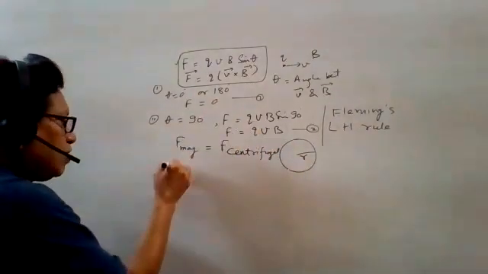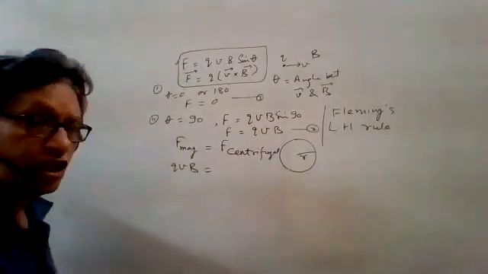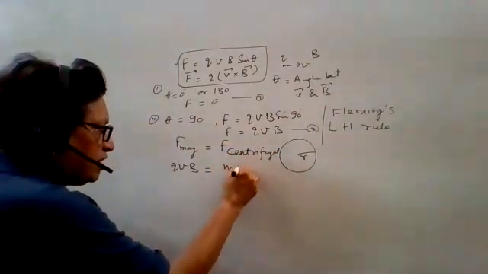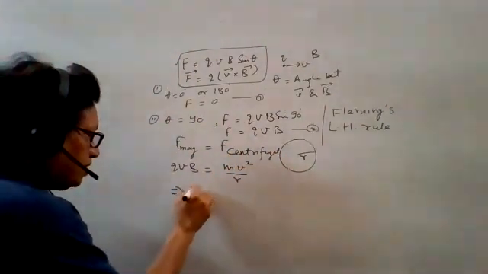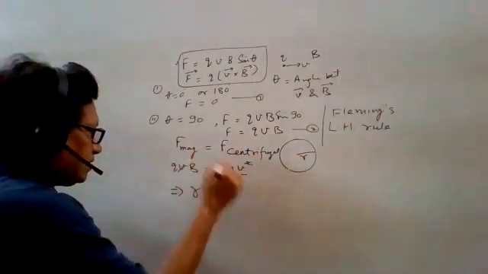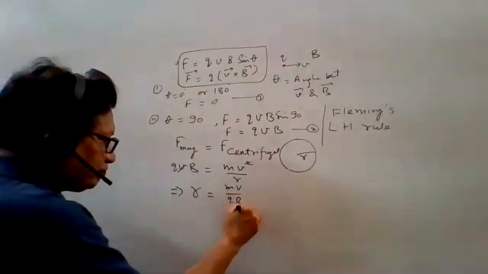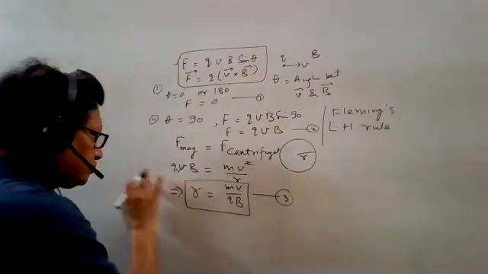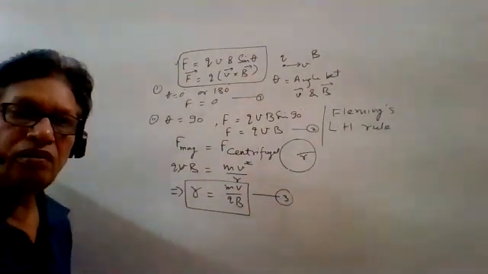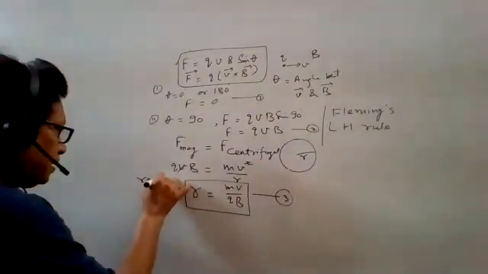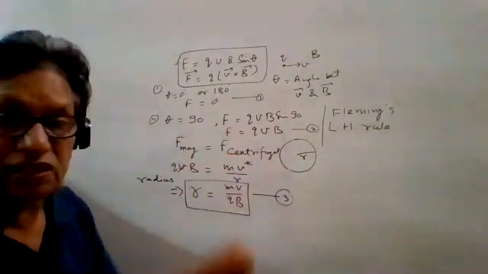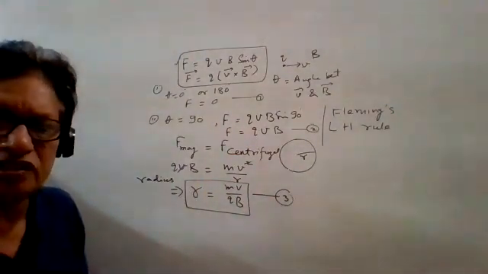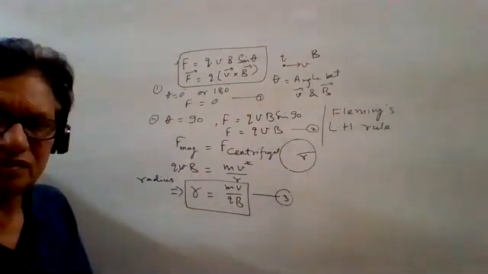Here the magnetic force is qvB, maximum in case of theta 90, and the centrifugal force is mv squared upon r. This way you can find the radius r. One v cancels out, giving r = mv upon qB. So this is the final equation of the radius. This is the radius formula particularly when the angle is 90 degrees, not in all cases. This is a particular case where theta of 90 degrees follows the circular path, and this is the radius of the circular path.